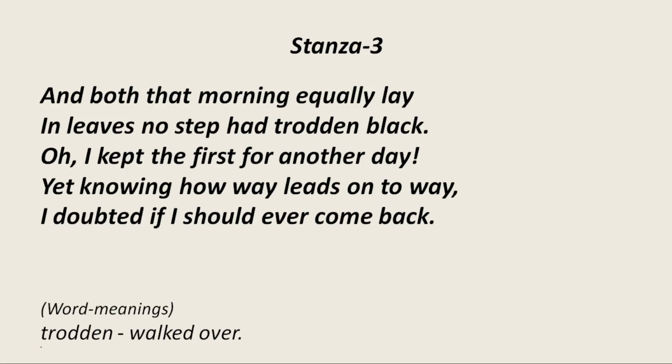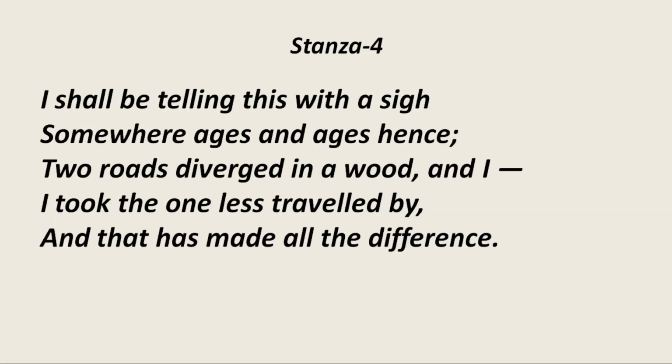He didn't mean it, because in his heart he knew that this path will lead him on to some other path and then to the next, so he might not be able to come back here and travel on the first path.